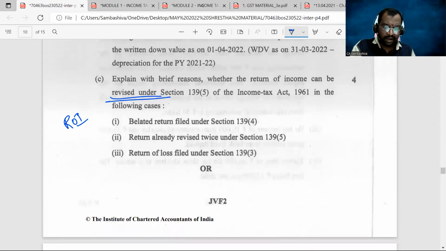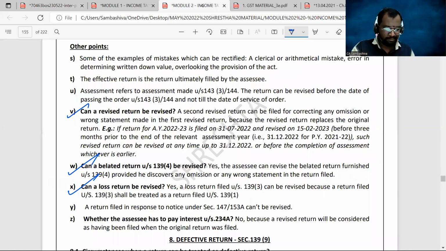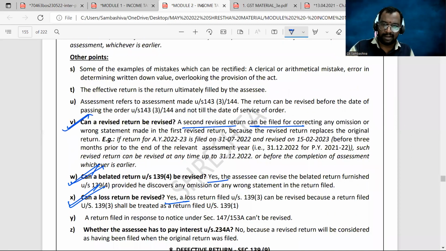Explain in brief whether the return of income can be revised under section 139.5 in the following cases: belated return, return already revised twice, and return of loss. Can a belated return be revised? Yes. Can a loss return be revised? Yes. Can a revised return be revised again? Can a second revised return be filed? Yes. So straight away we have the points in our materials here.